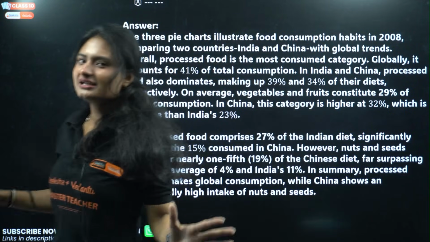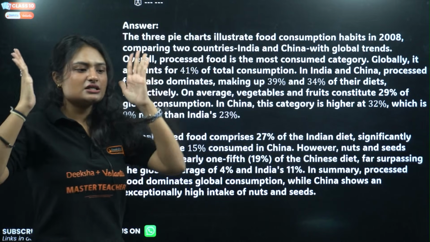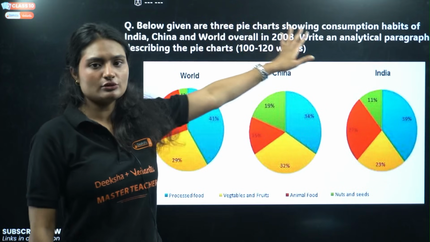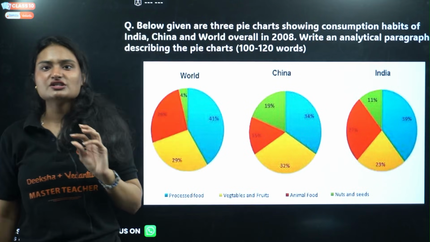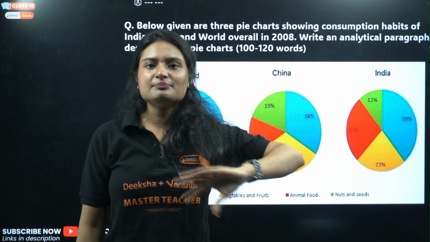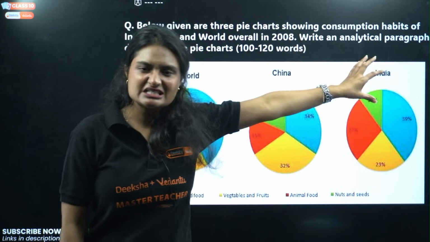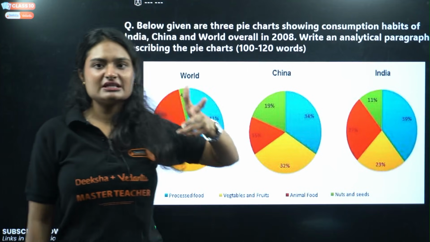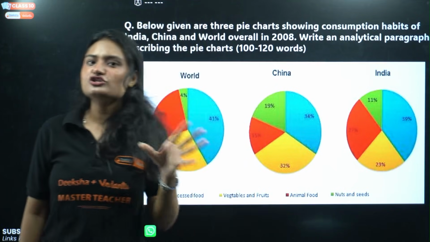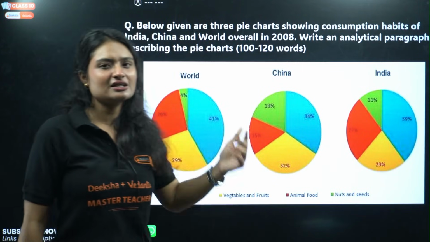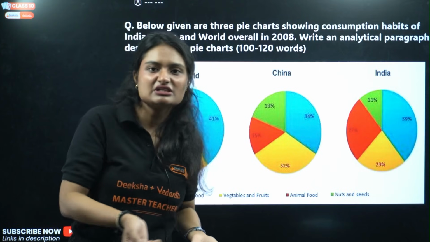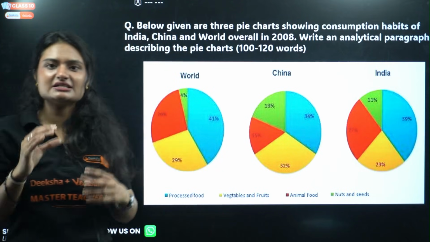So that's how you do analytical paragraphs. Do not stress out, just read the data, and think about what the data shows. In the question itself it will be given what the data is about. Then start with the introduction: this data suggests that, this chart illustrates that. Simply take the line from the question itself. Then use those keywords and explain the data either in decreasing or increasing order, and then you conclude it. In summary, in conclusion, a 2-line conclusion, summarize whatever you have told. Do not repeat everything that you have said, just summarize it. Summarizing is a different thing.